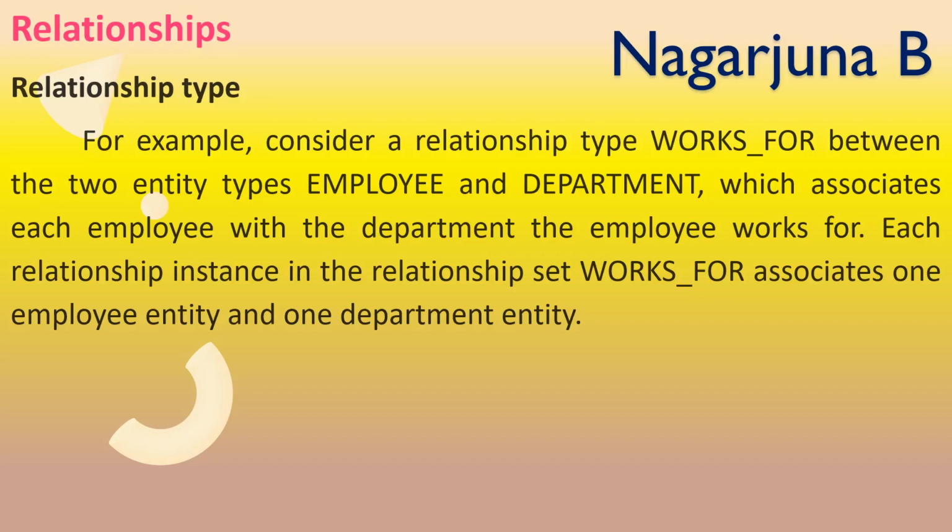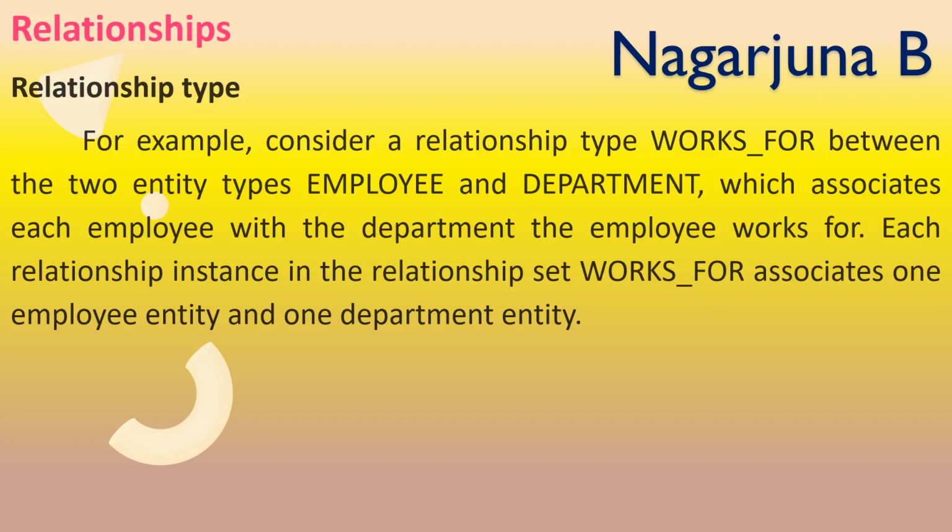The name of the relationship is works for, and it consists of the values of one employee entity and one department entity. That means each employee works for only one department.